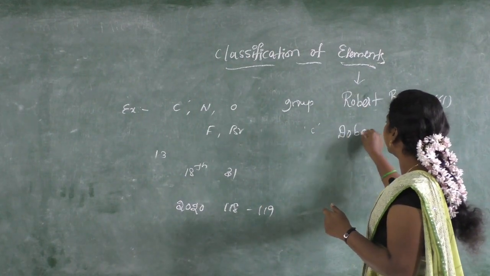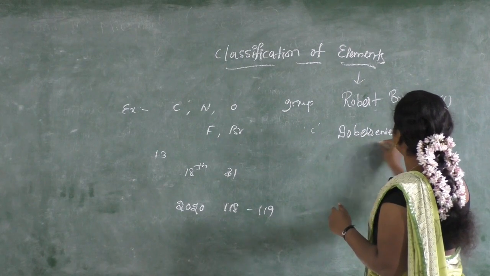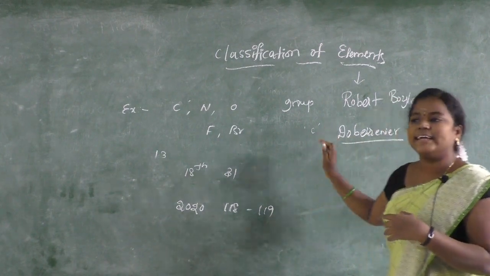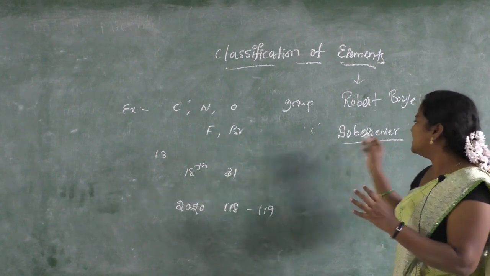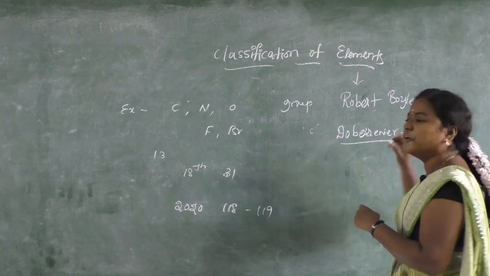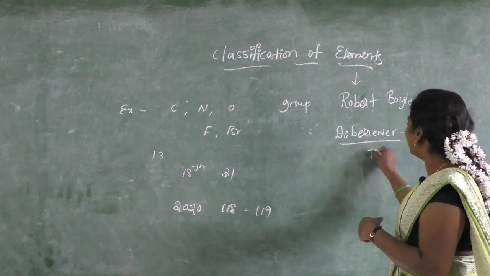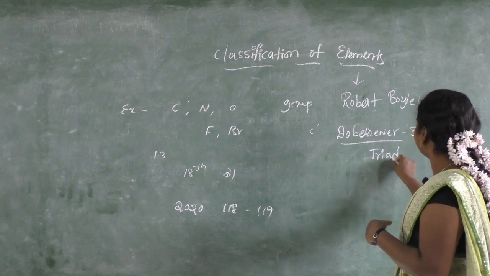The first person who tried was Dobereiner. He tried to group the elements in threes. He grouped three elements in a group and studied their properties. Those three elements are called triads.